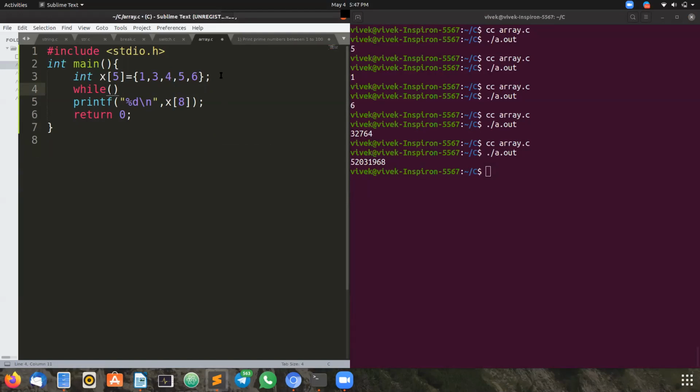I am declaring one more variable, that is I. The initial value of I is 0, and I'm checking it is less than the length of the array size. I have taken the initial value of I as 0 because the array index starts from 0.